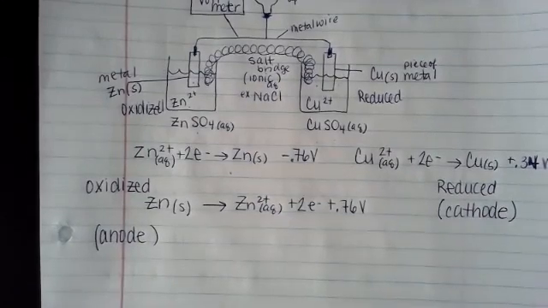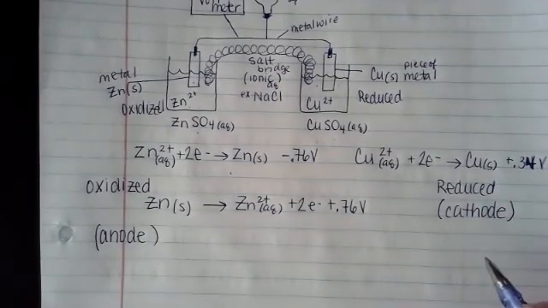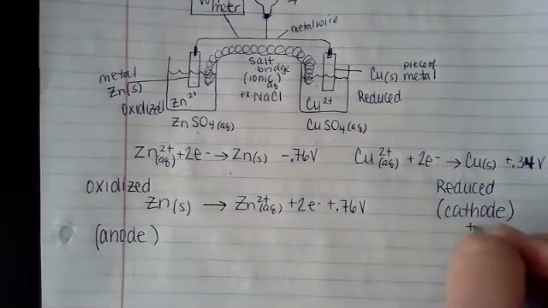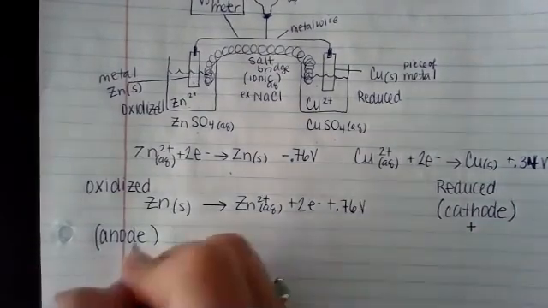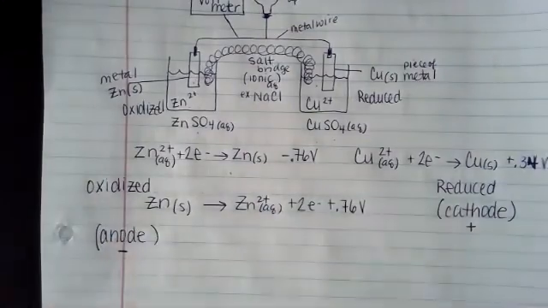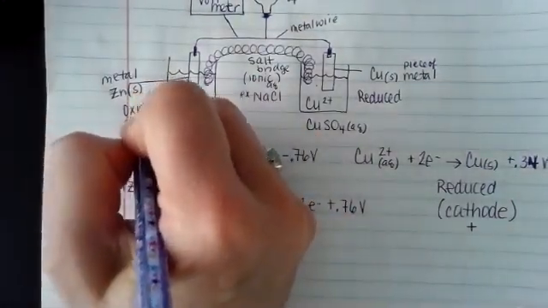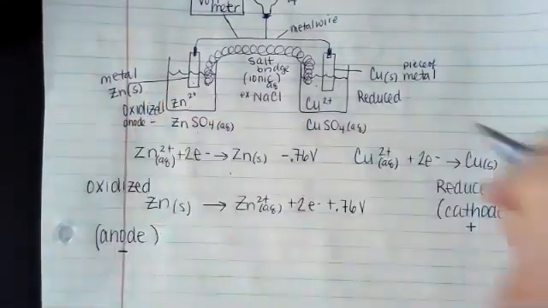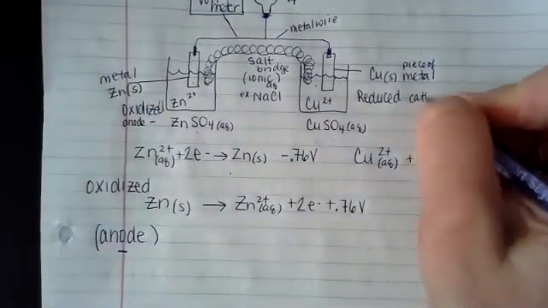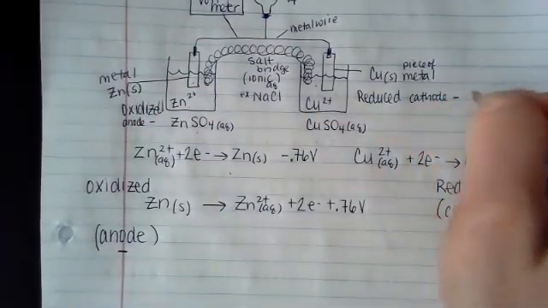And your cathode side is the positive portion of the battery. Your anode side is the negative portion of the battery. So I'm going to put that up here just so we're labeling in both spots. Anode is negative, cathode is positive.